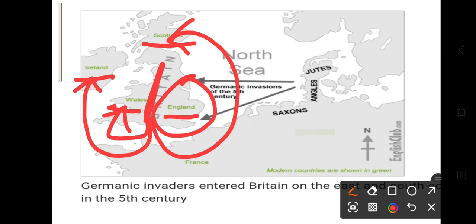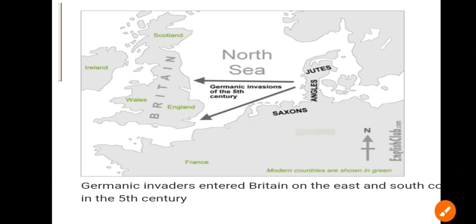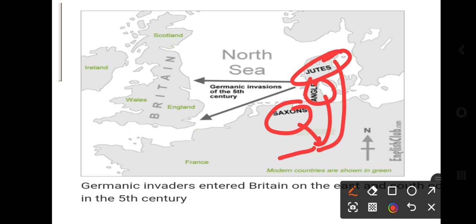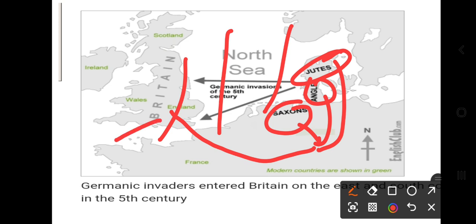Here the local Britain people were settled. And who were the invaders? Angles, Saxons and Jutes. They all invaded Britain. They came from the North Sea, right? And the Britain people used to speak Celtic, right?